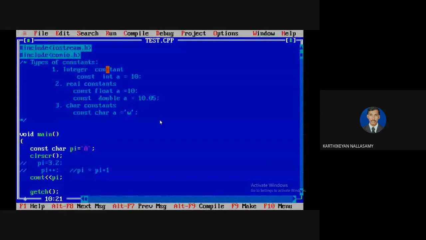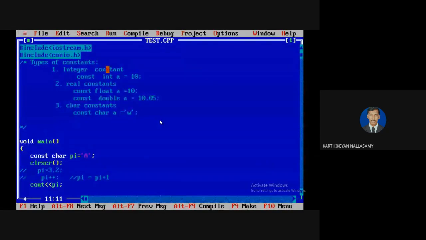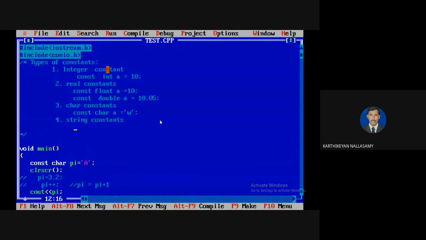And the fourth one is called string constants, or maybe we call them string literals. So you have to define const. It is an array. You have to define it within double quotes.